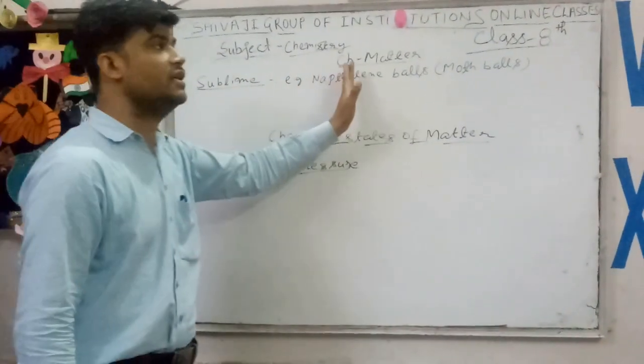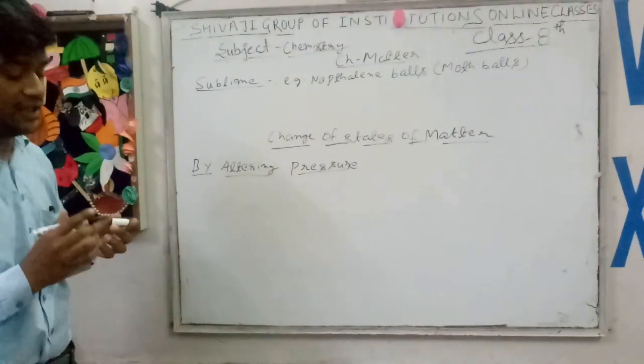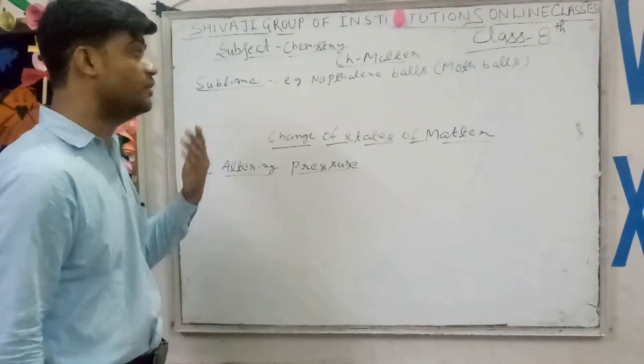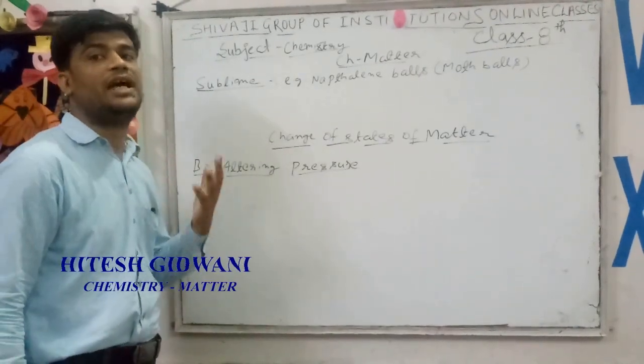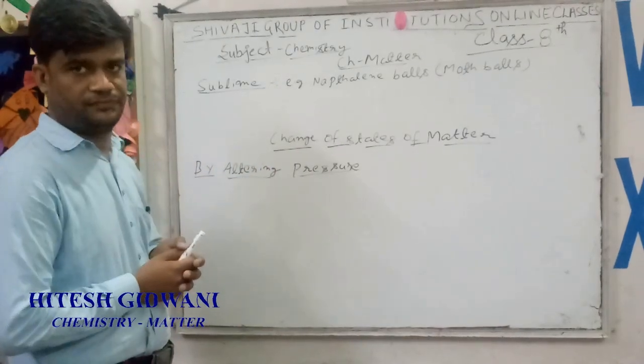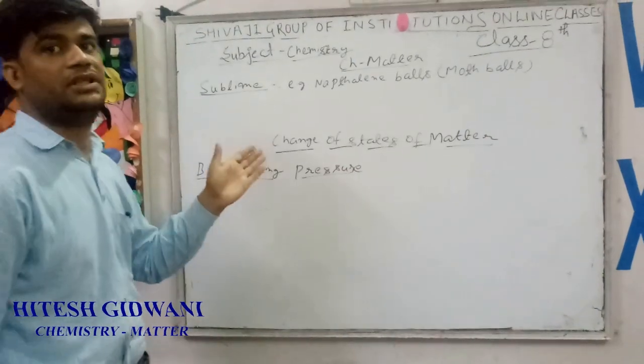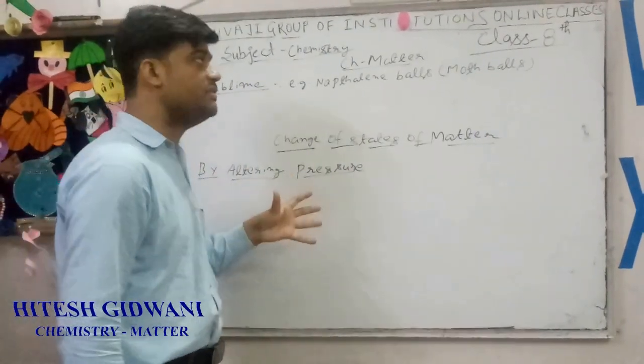Today we will discuss the remaining part of the chapter Matter. Last time, I explained sublimation, which is a process in which a solid directly changes into a gaseous state without going through the liquid state, and vice versa, a gas changes into a solid state without going through a liquid state.